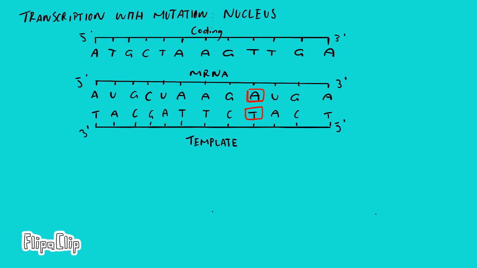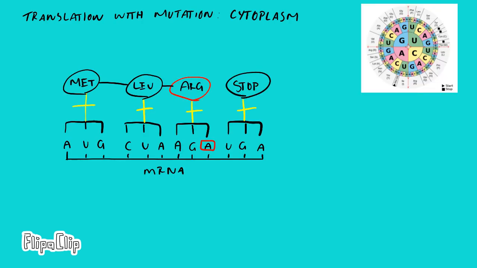nucleus for translation. Now we're in the cytoplasm, and as before, the mRNA binds to the ribosome. The ribosome brings in the corresponding tRNA molecules, and we can use the codon wheel to see how the amino acids will be arranged. The codon AUG codes for methionine, and the codon CUA codes for leucine.